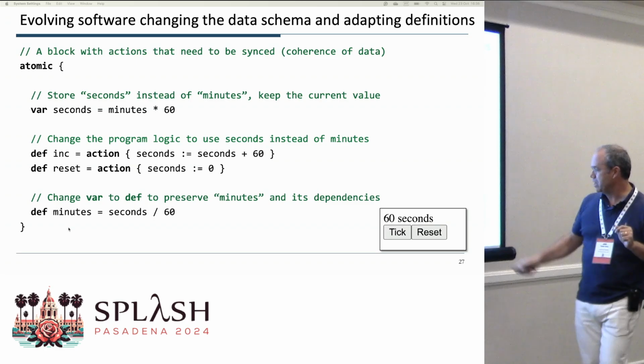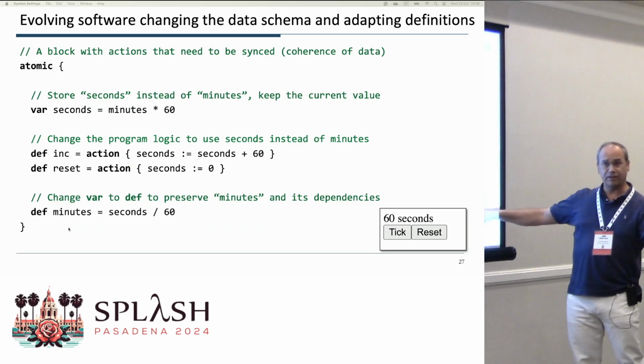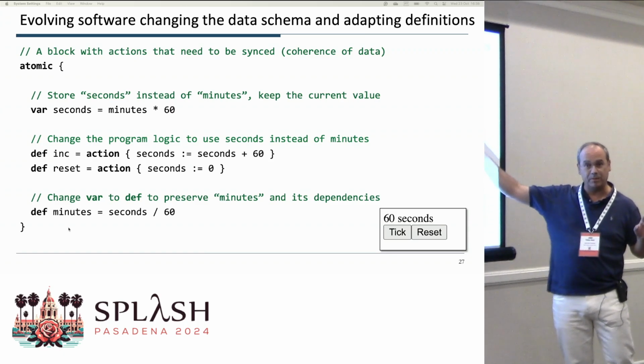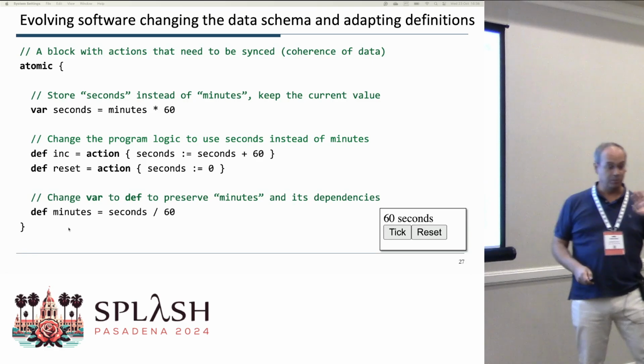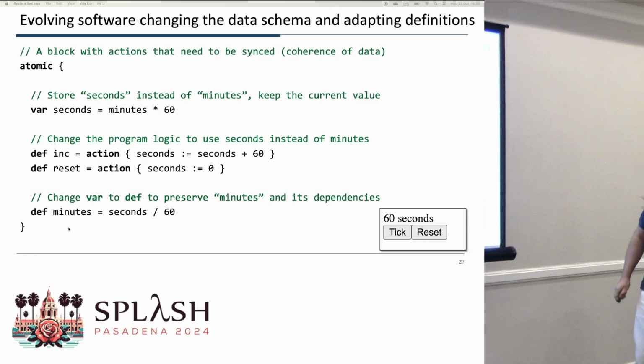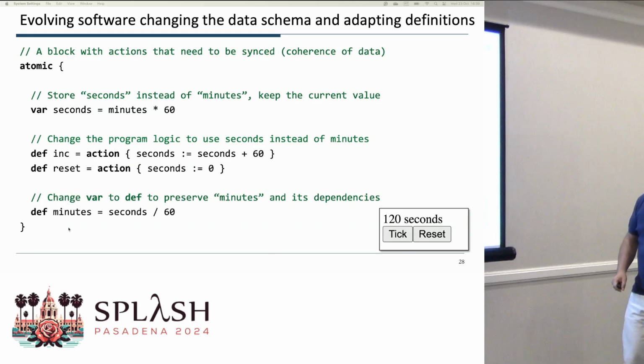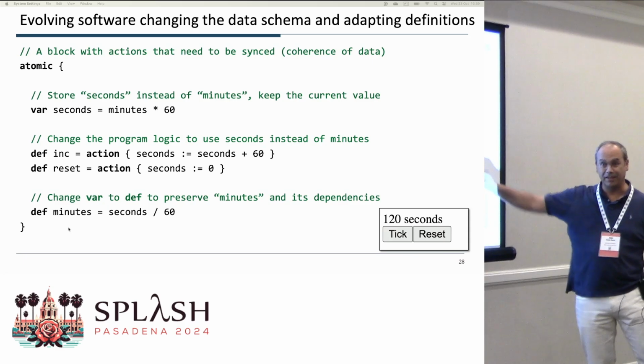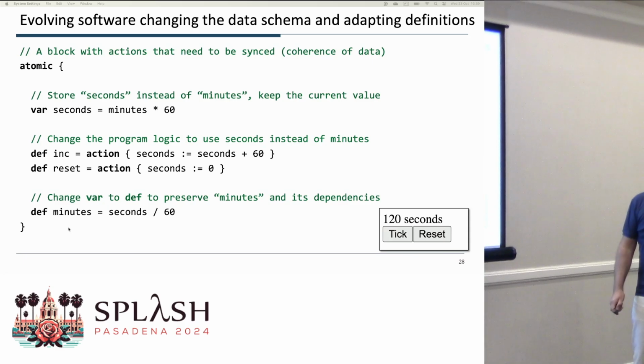So your interface looks the same, the behavior is the same, but the state beneath is completely different. We do this in an atomic block. So you are still counting minutes, but underneath you're counting seconds.